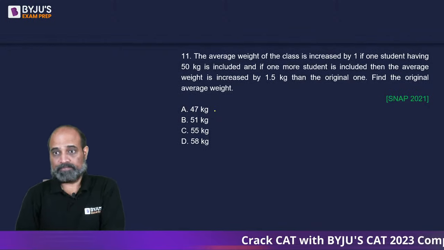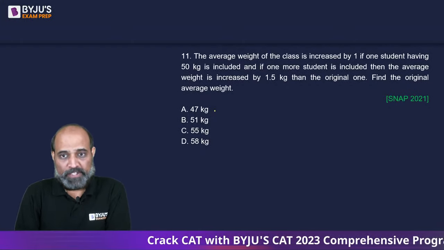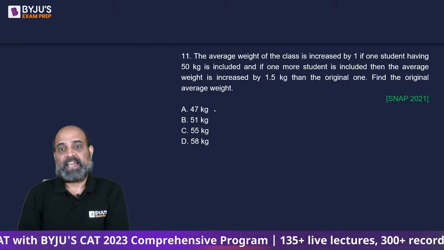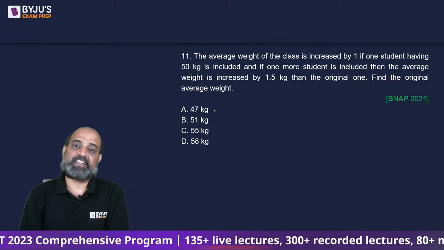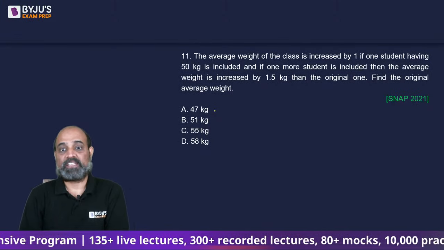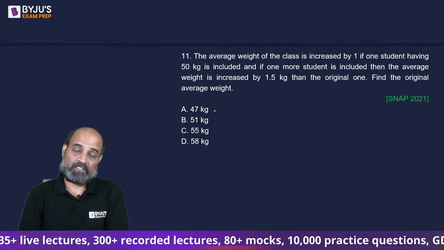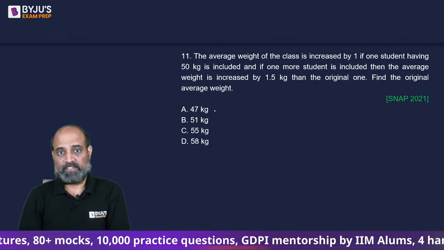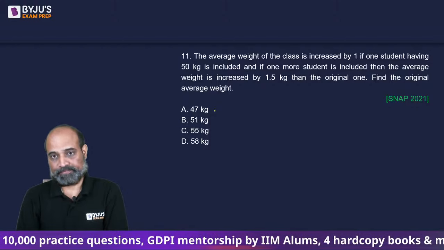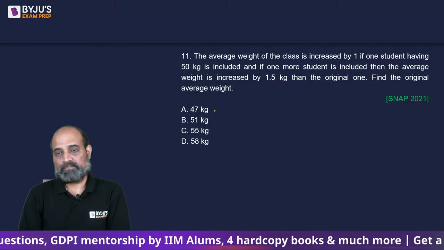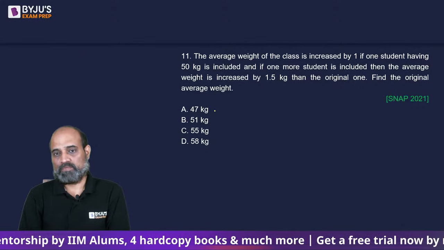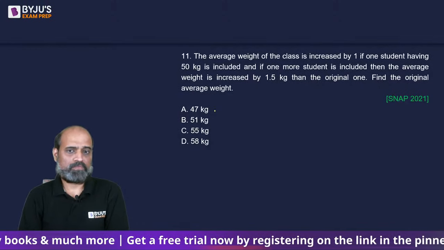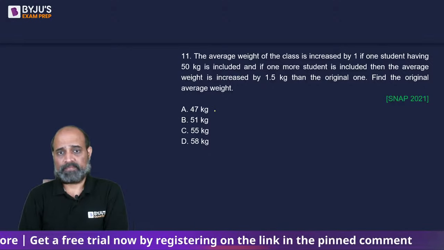Okay. The average weight of the class is increased by 1 if one student having 50 kg is included, and if one more student is included, then the average weight is increased by 1.5 kg than the original one. As in 0.5 further increase हो गया. Find the original average weight. We can solve it using options and writing down the equations. दोनों से चलेगा, right?